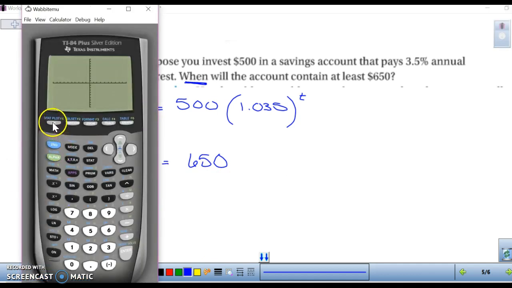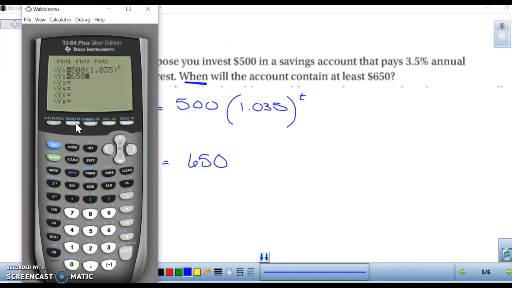All right, so go to y equals and clear out whatever information is in there and plug in your equation. So we have 500, parentheses 1.035, parentheses to the x power, and then set your other one equal to 650.